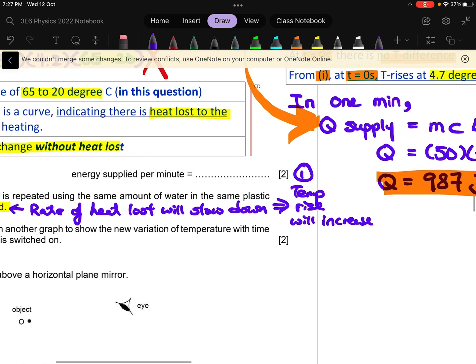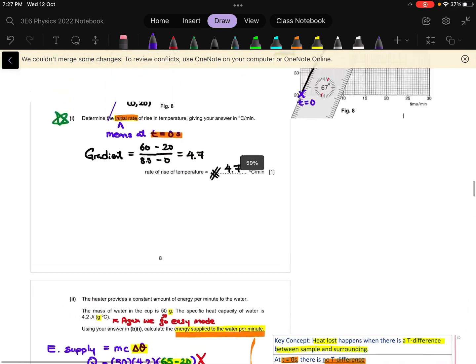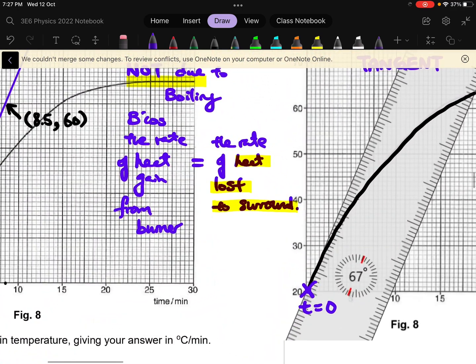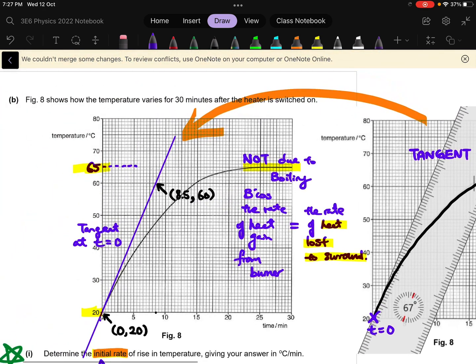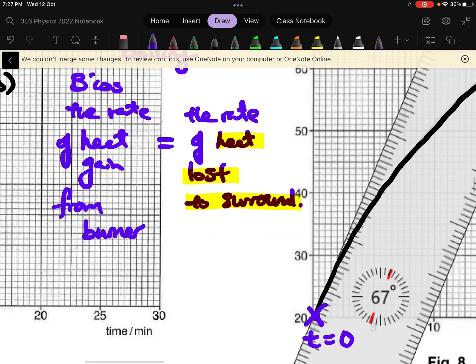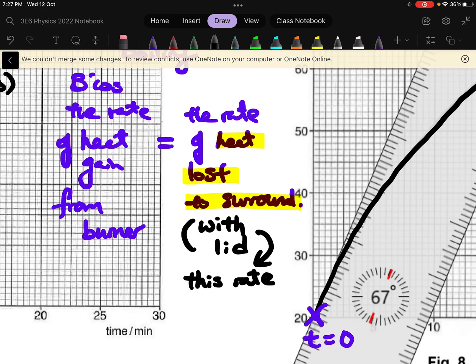So there is this number 1 effect, and number 2 is that, remember just now at the very beginning of this question, I said that the temperature plateaus at 65 because the rate of heat gain from the burner is equal to the rate of heat loss to surrounding. However, now that you have a lid, what will happen? This rate of heat loss will slow down.